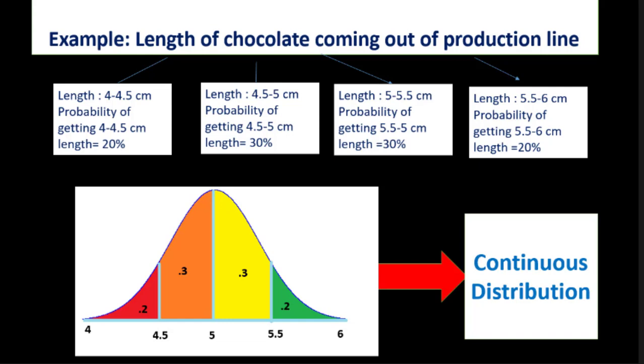In our coming classes, we are going to see various types of discrete and continuous distributions in detail. This is the basic overview of discrete as well as continuous probability distribution. Now let us see the categorization of probability distribution.